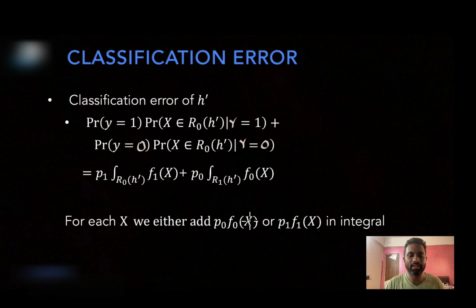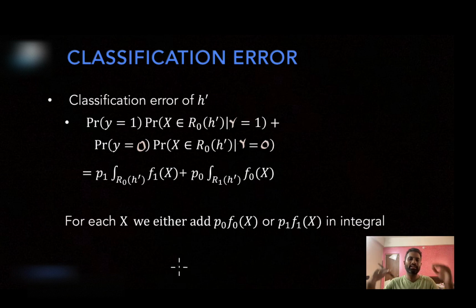If I am classifying a certain feature vector as class 1, that means P1 F1 is higher than P0 F0. So P0 F0 will be added in the error term of the Bayes classifier, and that will be less than P1 F1. Similarly, if P0 F0 is higher, then I classify it as 0, but P1 F1 will be added in this summation. So this error will get minimized, right?